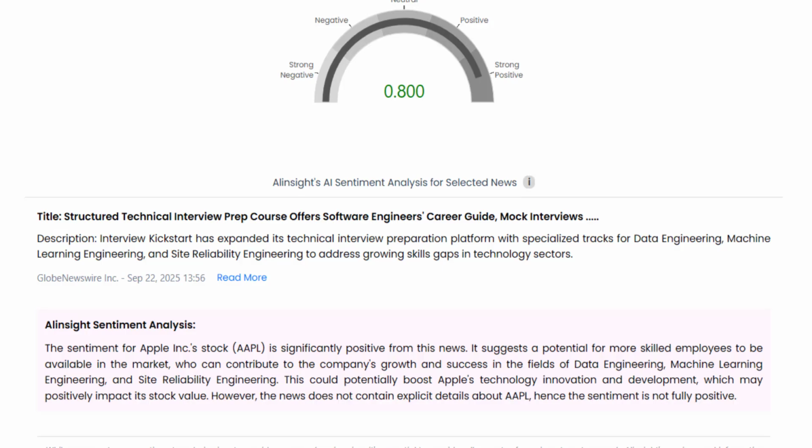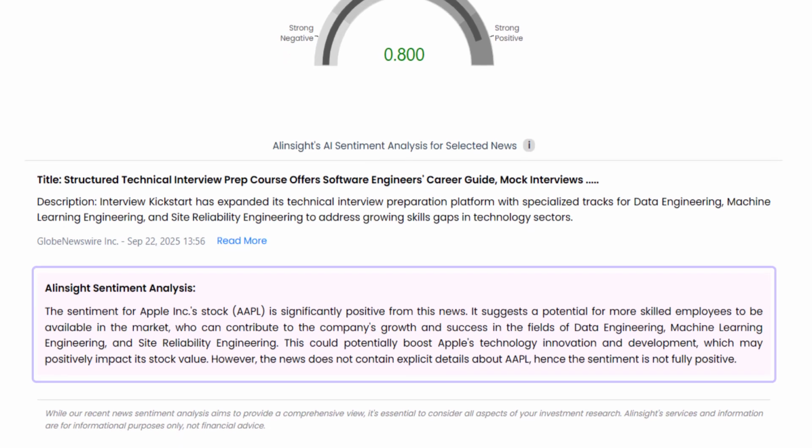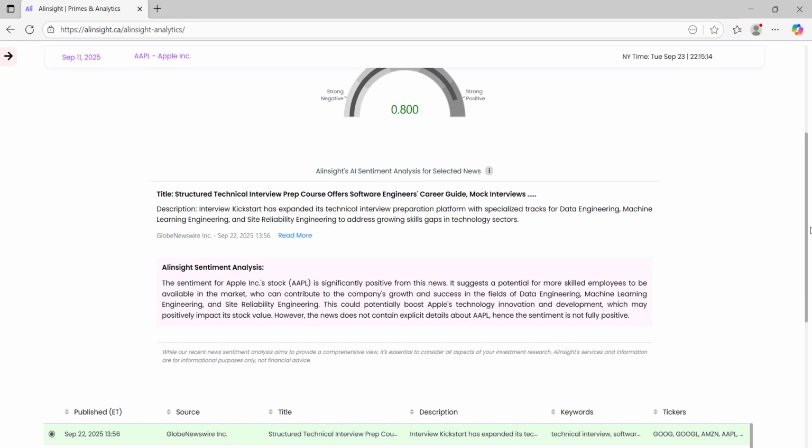For example, one article about Apple's hiring potential says, "The sentiment for Apple Inc. stock is significantly positive from this news. It suggests that more skilled employees could become available for Apple in data engineering, machine learning, and site reliability engineering. This would likely boost Apple's innovation and development, positively impacting stock value." However, since the article does not contain explicit details about Apple itself, the sentiment is not fully positive. This type of reasoning makes it clear why a sentiment value is assigned, not just what the value is.